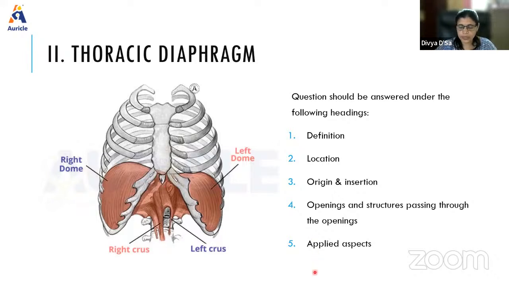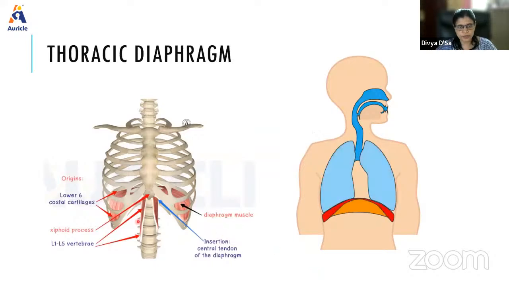Coming to the origin and insertion. It arises from the inner surface of the thoracic outlet, and the origin is arranged in three groups: the sternal origin, the costal origin, and the vertebral origin.